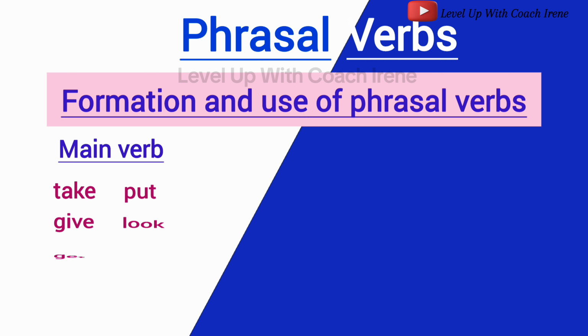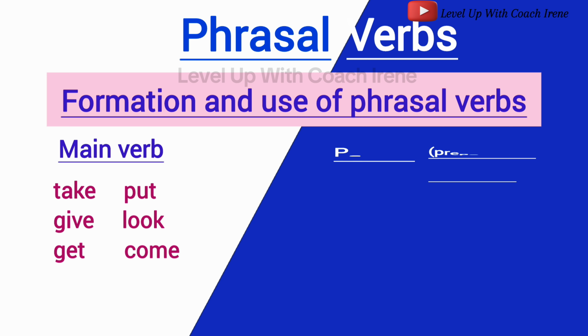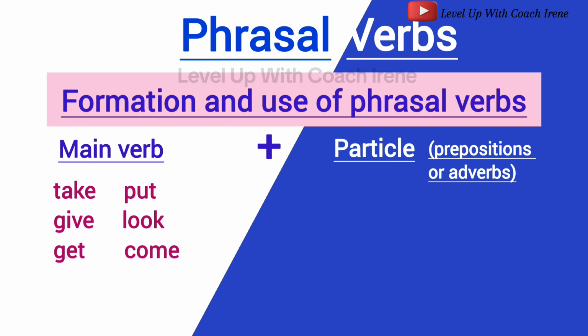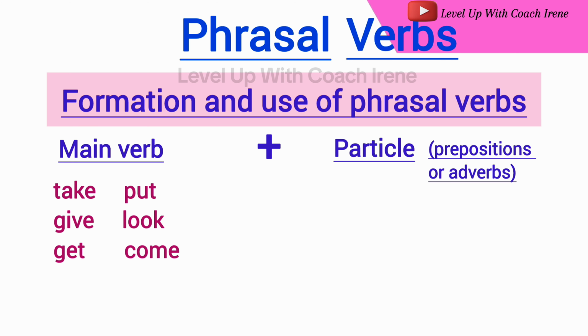For example, take, give, get, put, look, come. Add a particle. Combine the main verb with a particle. It could be a preposition or an adverb to create a phrasal verb. The particle changes the meaning of the main verb.